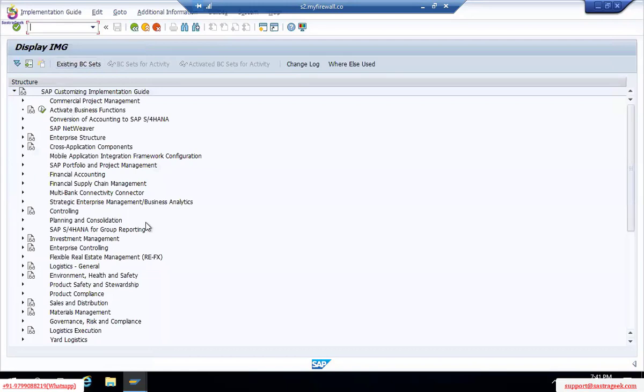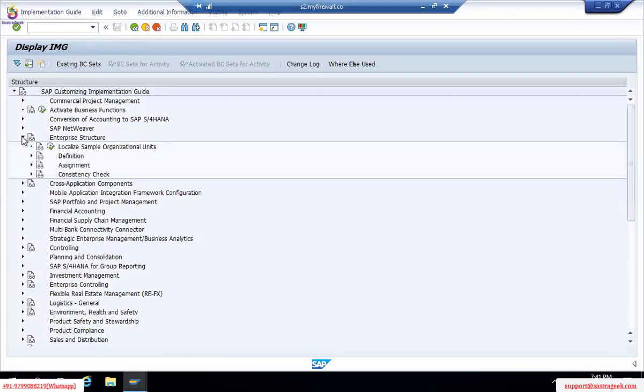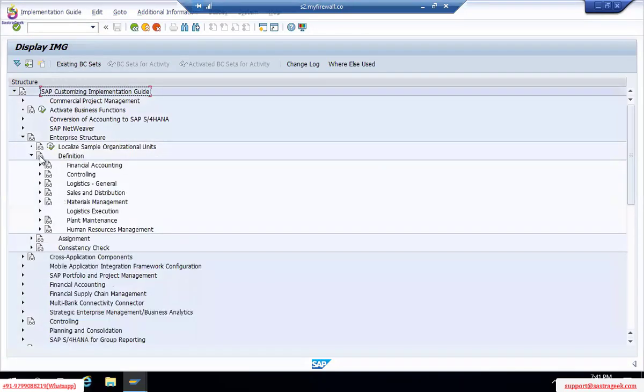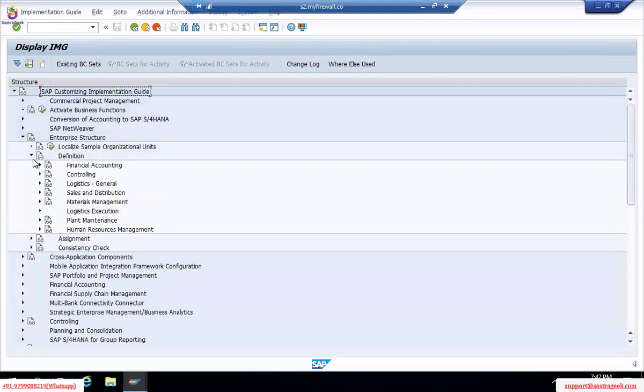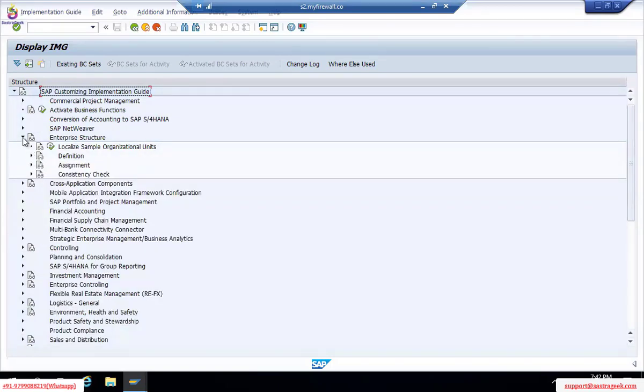From here we go to the consultant screen, which is the implementation guide. IMG stands for implementation guide. We have seen a few areas like defining company, company code, business area, and then assigning, very little. This is the second hands-on, I can say.